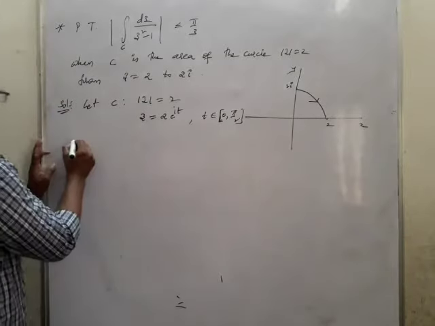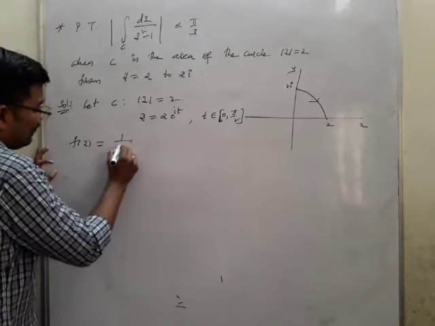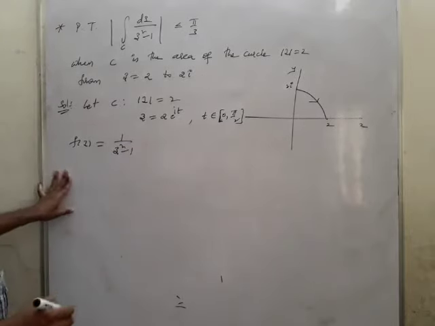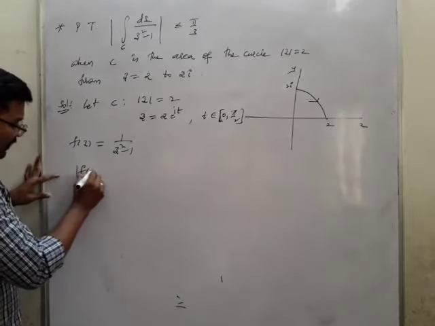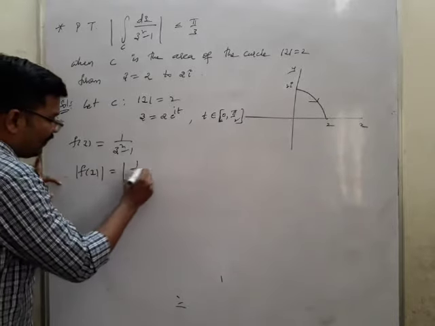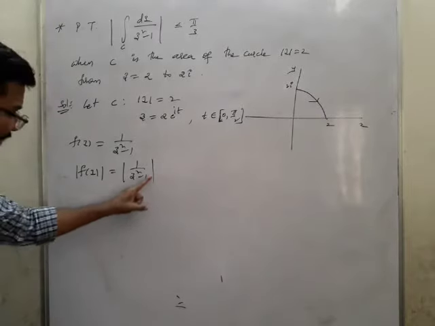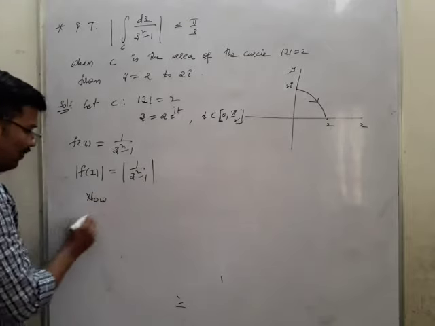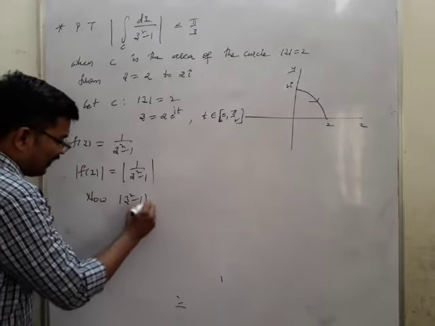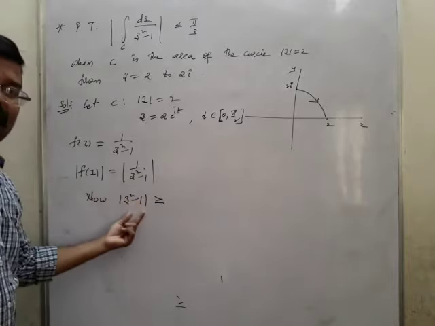Now what is given here? f of z is equal to 1 by z squared minus 1. Now I want to find the bound of mod f of z, which is mod 1 by z squared minus 1. So I have to find the value of z squared minus 1. Since it is in the denominator, I am just finding the lower bound, greater than or equal to.